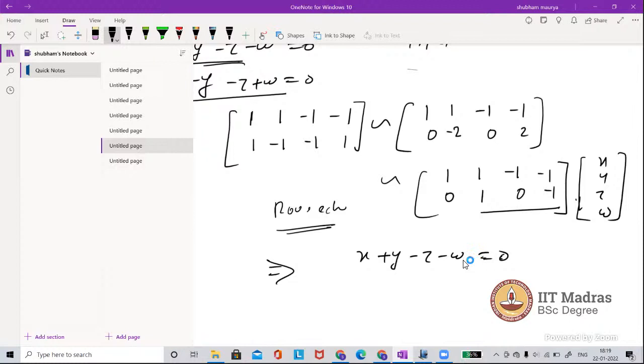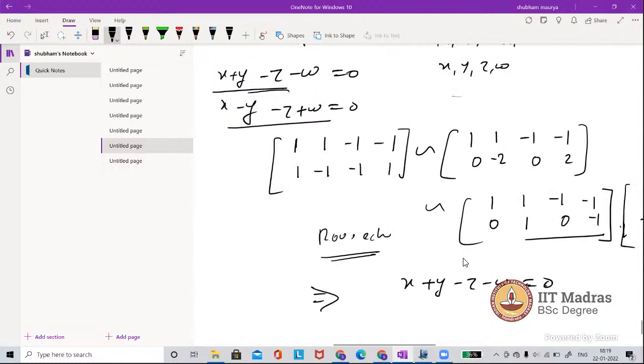Actually this question is for finding the dimension. The number of independent variables gives the dimension. But in this question I am trying to find the basis of this vector space. Otherwise, for finding the basis, you can also jump directly.